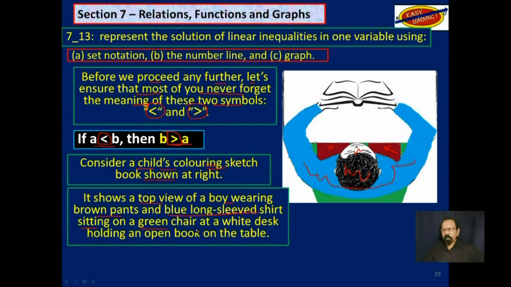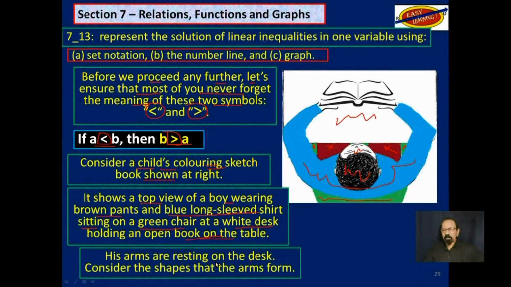He is sitting on a green chair. This is the back of the chair, and you can see part of the chair down there to the side of his legs. At a white desk, this is the desk in front of him, holding an open book on the table. So you understand this picture.